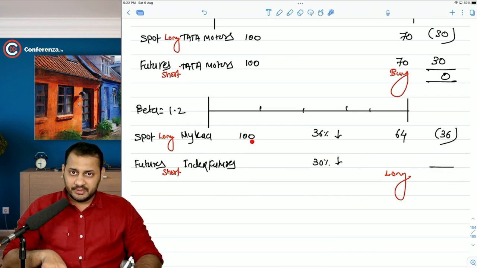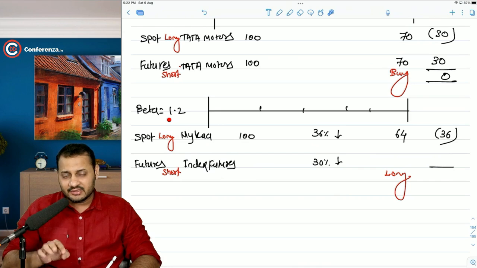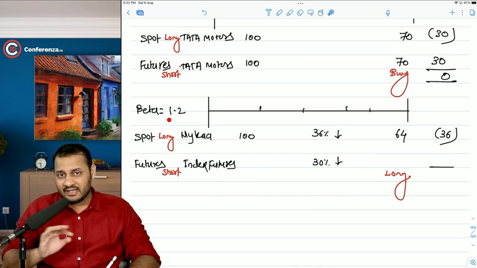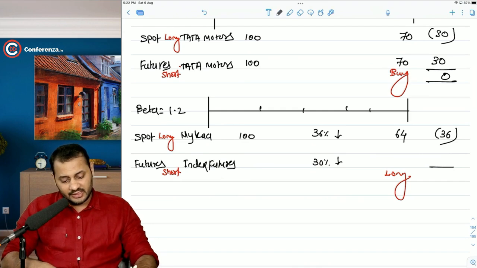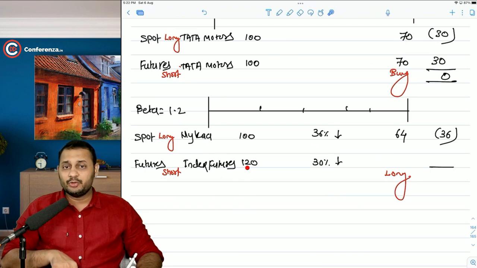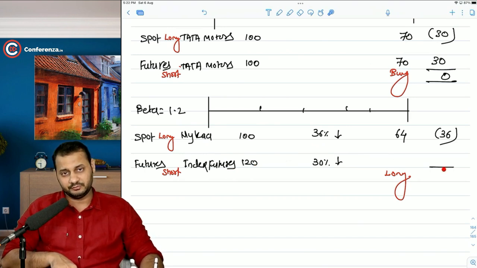The cash market position multiplied by the risk that we want to reduce. We want to reduce the entire risk, so multiply the beta with the entire figure, 1.2. So 100 multiplied by 1.2 comes to 120. Now, practically speaking, you should take a short position in the index futures worth 120 rupees, and only then will you be able to achieve complete hedging.